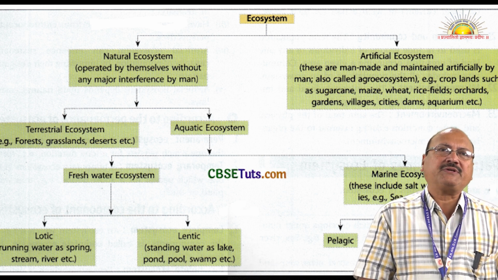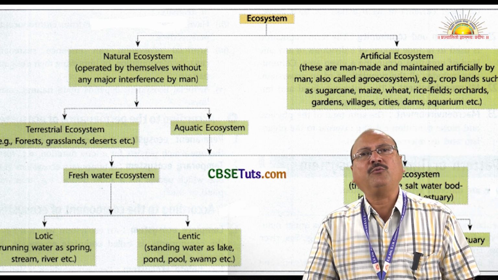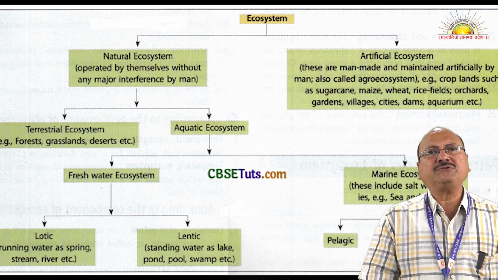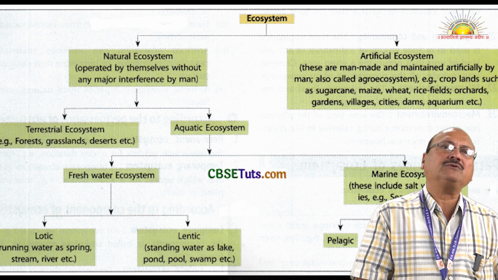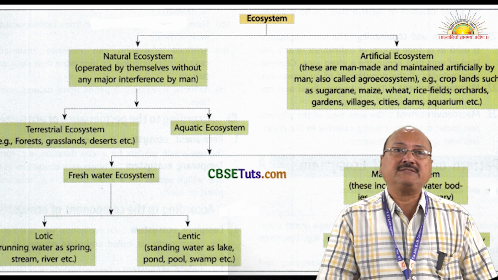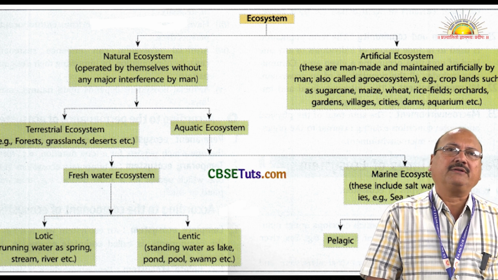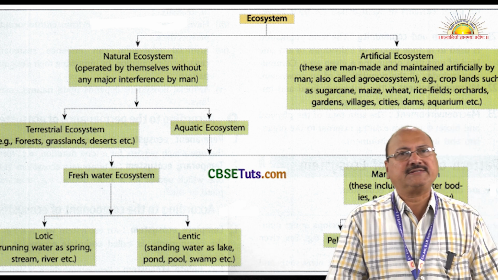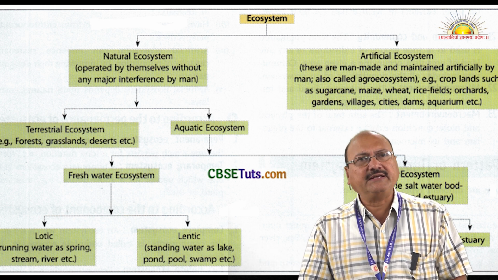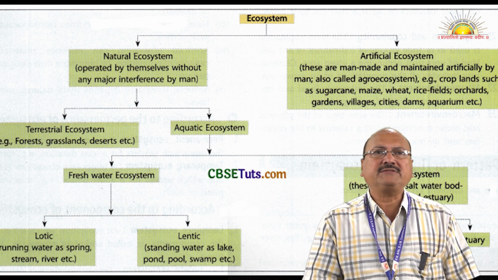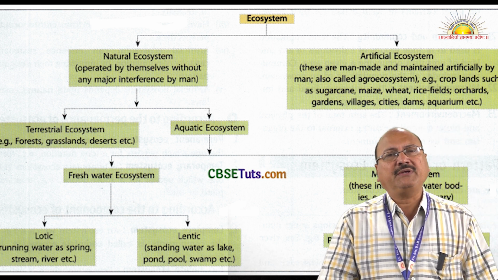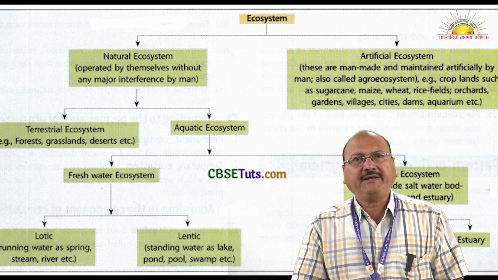All these three ecosystems have different types of hydro parameters, we can say hydrobiological parameters. In freshwater ecosystem, salinity is low. In marine water ecosystem, it is very high, 35 to 40 ppt we can say, and in the brackish water it is semi-salt. As far as the desert ecosystem is concerned, xerophytes are there, and as far as the terrestrial ecosystem is concerned, grassland ecosystem and forest ecosystem are very dominating ones.